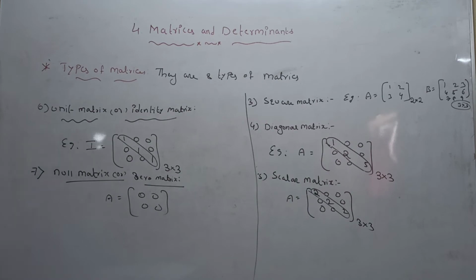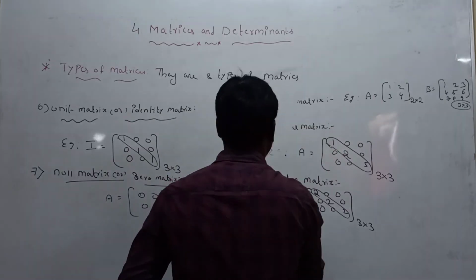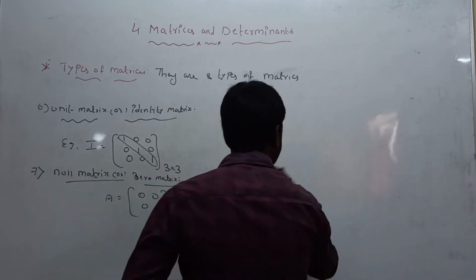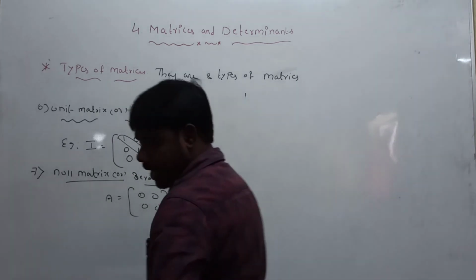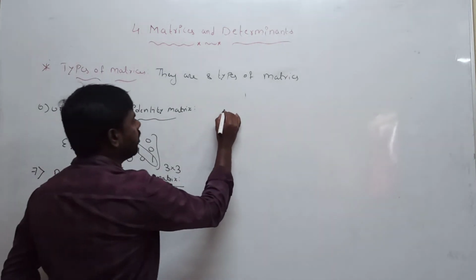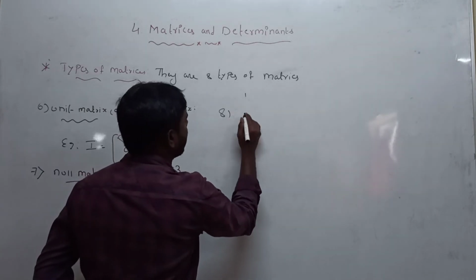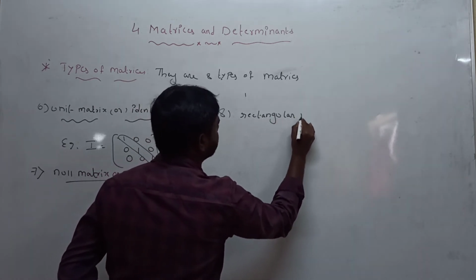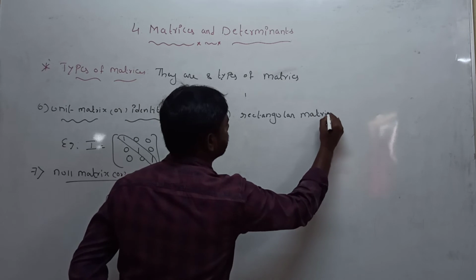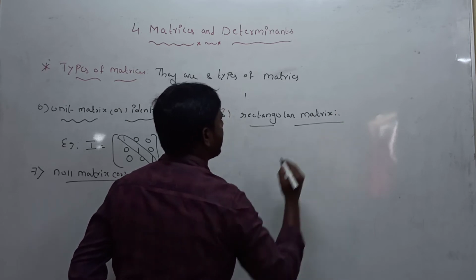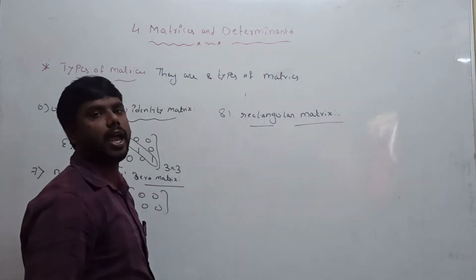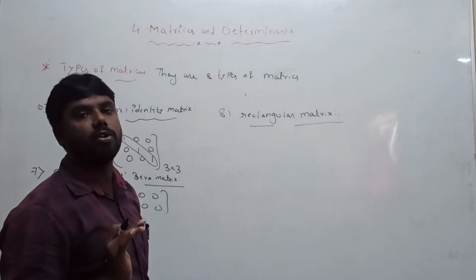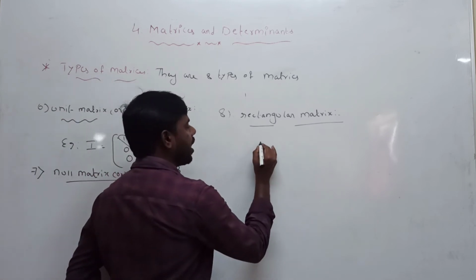Eighth one is the rectangular matrix. What is the definition of the rectangular matrix? A matrix having a number of rows not equal to the number of columns is called a rectangular matrix.